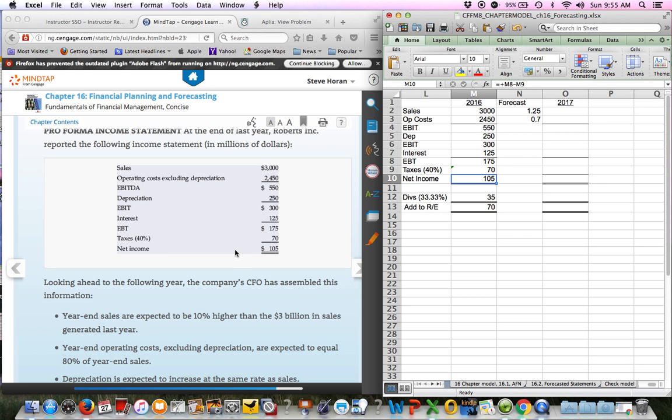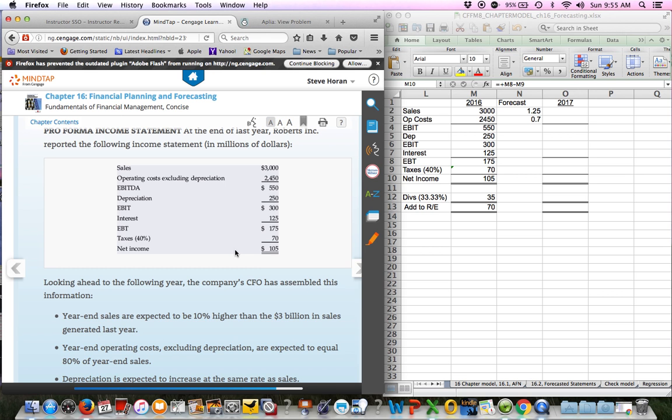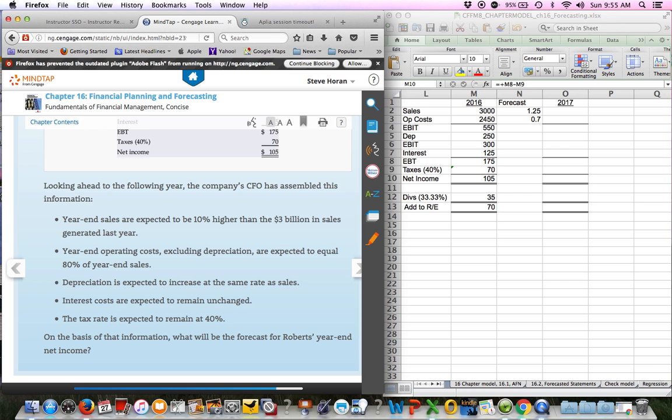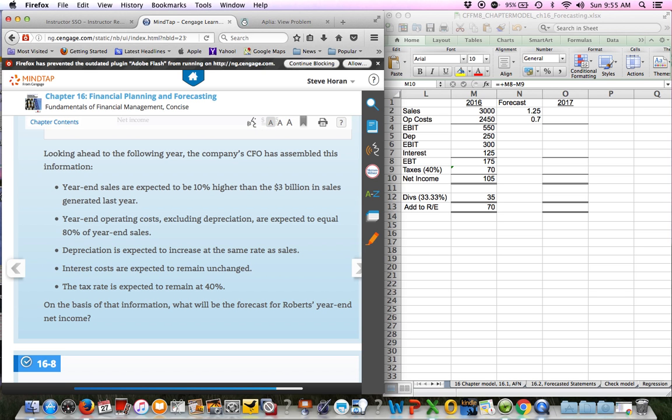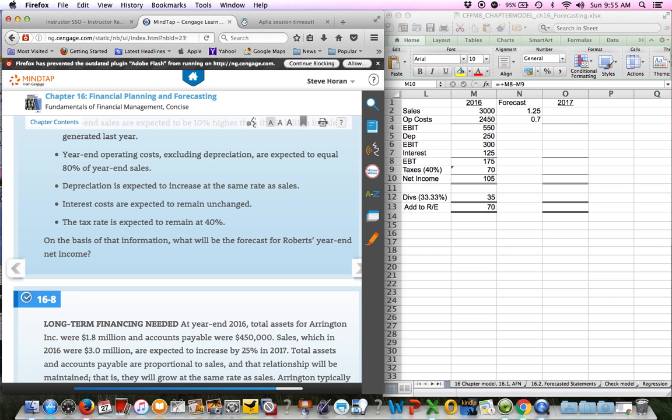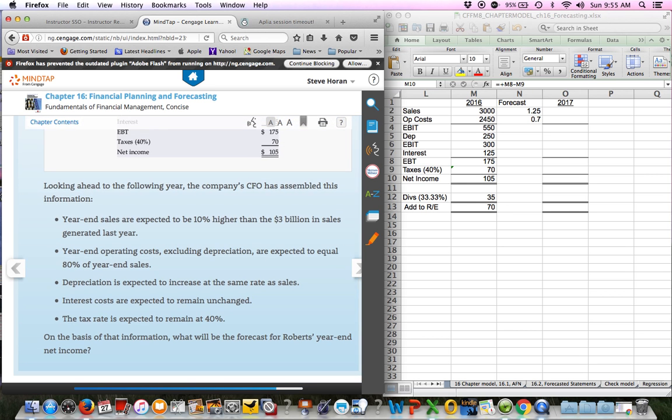And then, looking at the problem on the lower left, here's basically today. Here's where we're at today. And it says, looking ahead to the next year, we're going to make some changes, make some estimates. Year-end sales are expected to be 10% higher than the $3 billion in sales generated before. Year-end operating costs, excluding depreciation, are going to be 80% of year-end sales. Depreciation will increase at the same rate as sales. Interest costs are expected to remain unchanged. The tax will also be 40%. Let's forecast our net income for the next year.